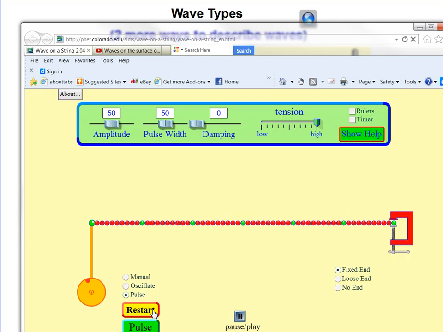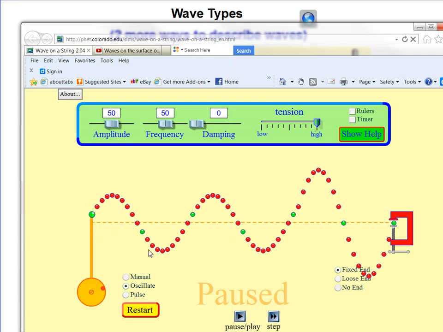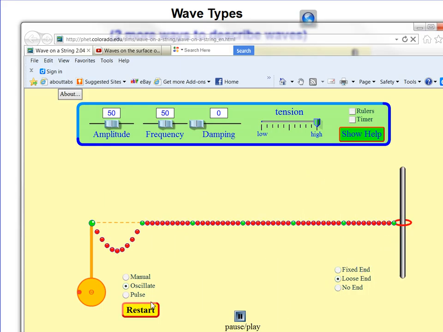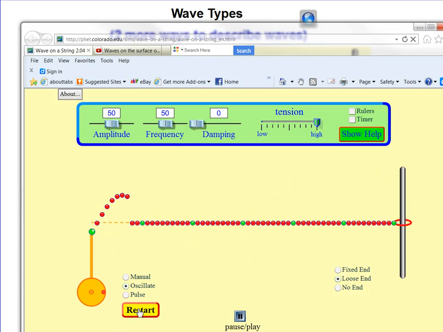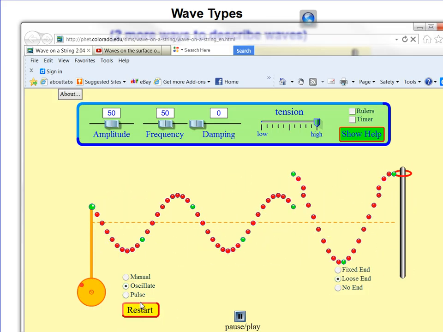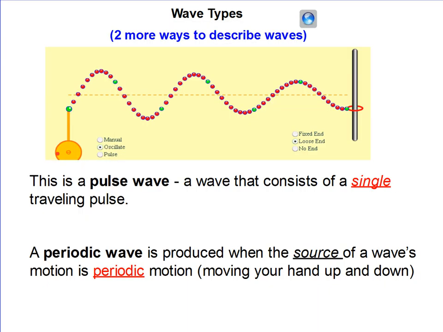What if instead I set up something to where I have a wave that seems to repeat itself? Let me loosen the end here and start over. Now, this is a periodic wave because it is repeating over and over. We're getting some cool effects there we'll get to in a little bit.